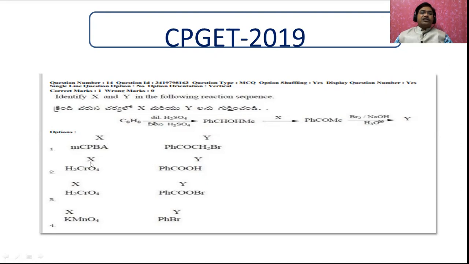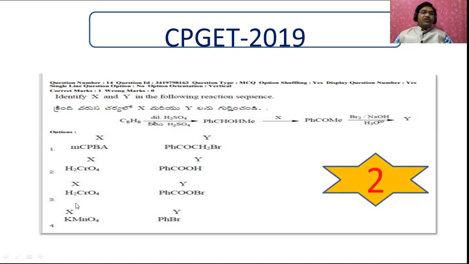For example, you take the chromic acid. This is an oxidizing agent and a mild oxidizing agent. When you use this one, the secondary alcohols are converted into ketone. Okay, X is okay. Similarly, when this is treated with bromine and sodium hydroxide, you remember this is also a mild oxidizing agent. In this way, you will get Y. Therefore, the correct answer is the second one.